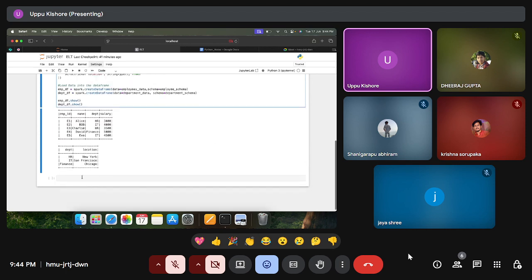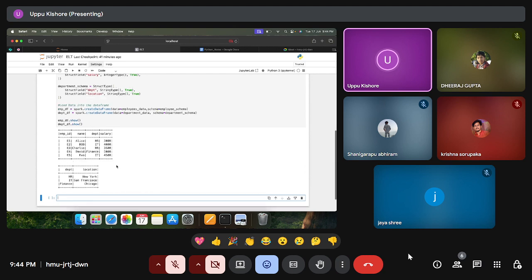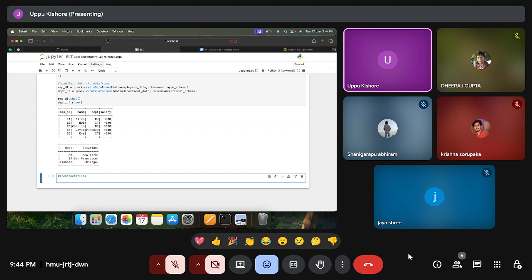Now we have extracted the data and completed loading the data frame. So EL is completed. Next, what is our next step? Transforming the data, performing the transformations. So first transformation, I want to join the employees table with the department table.